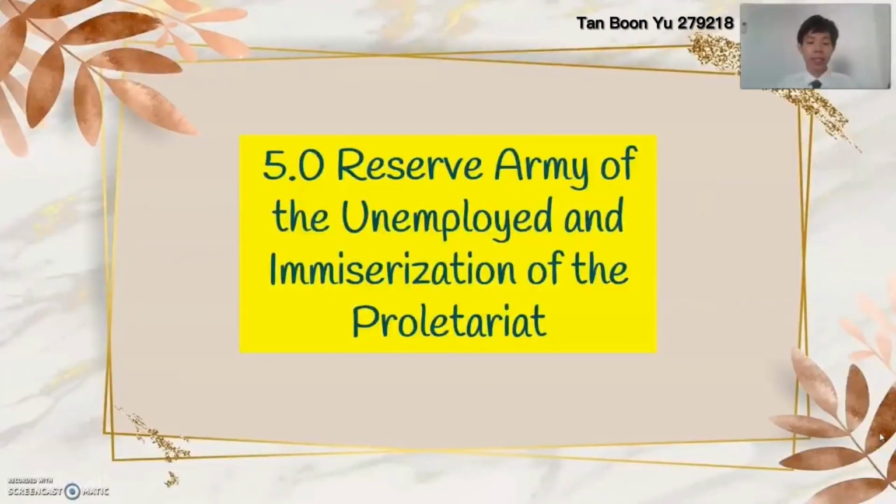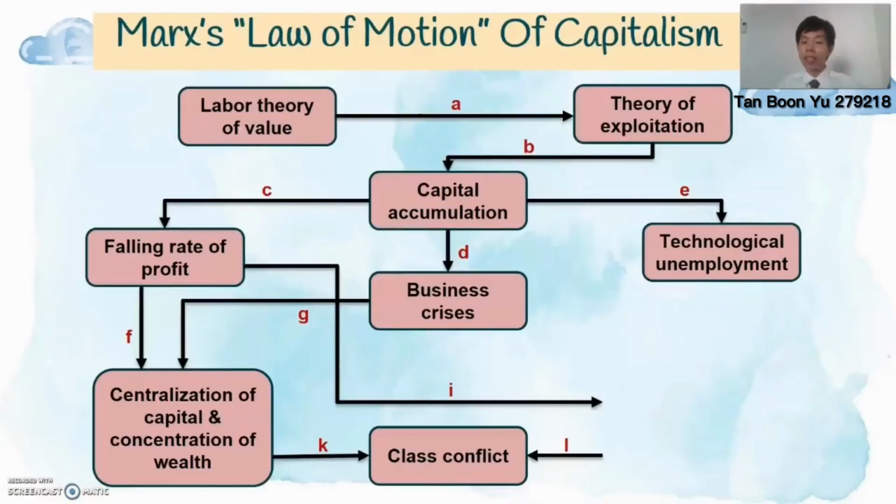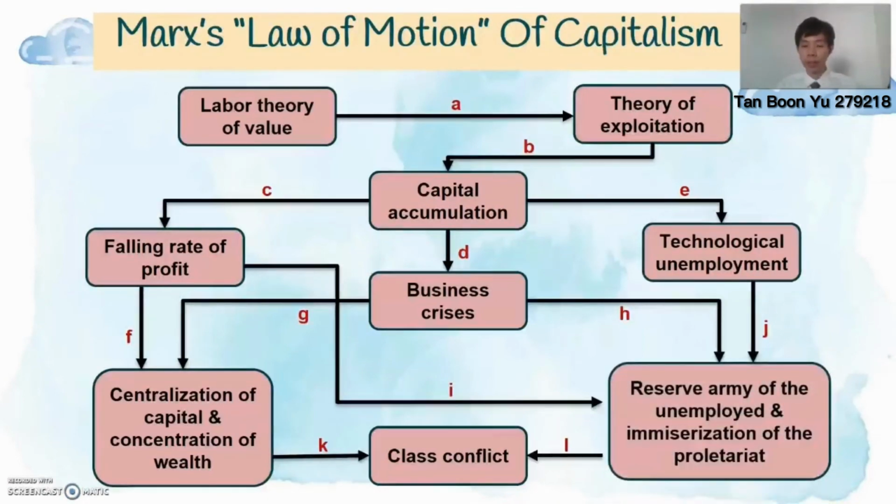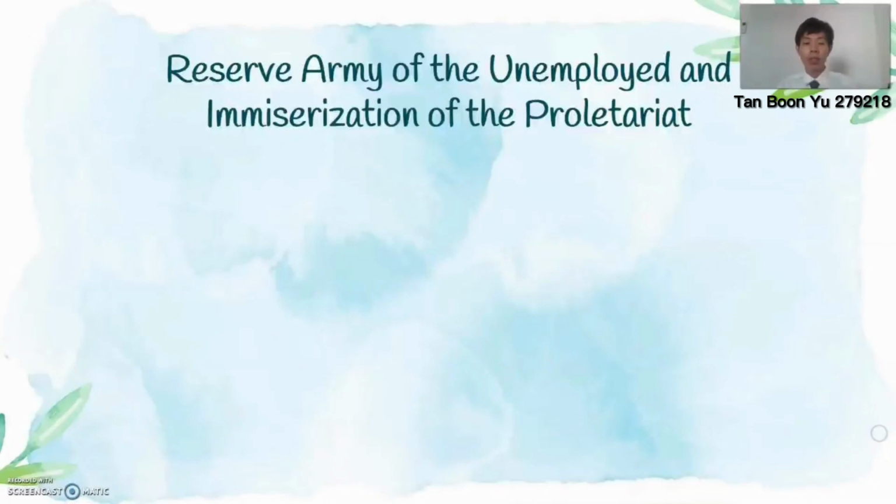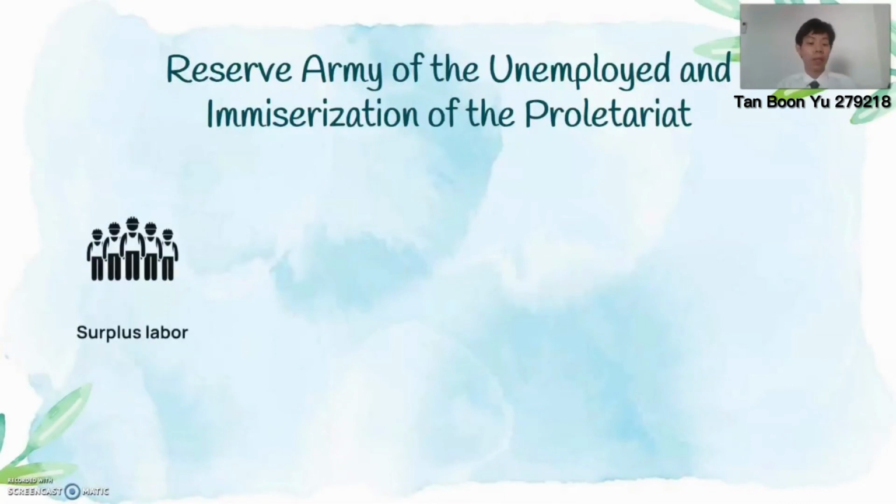The following slide is the reserve army of the unemployed and immiseration of the proletariat. The substitution of labor with capital leads to an increase of the reserve army of the unemployed and further immiseration of the proletariat. This situation happens because many workers were thrown out of work, causing a surplus in the labor market.